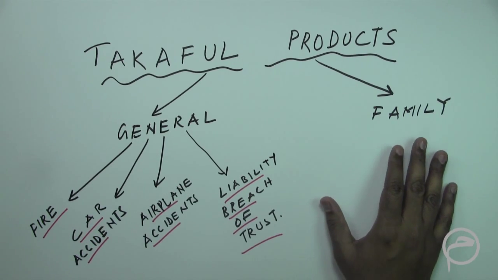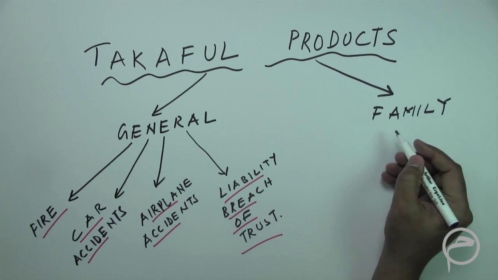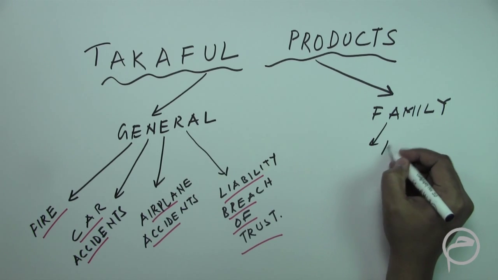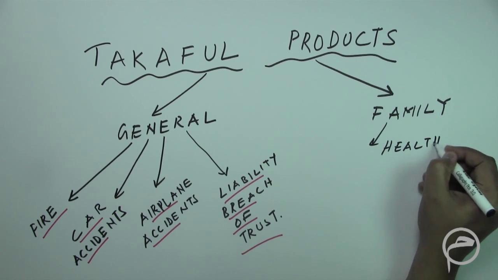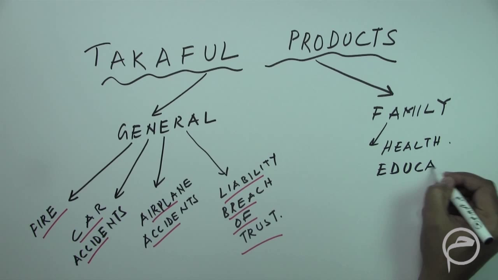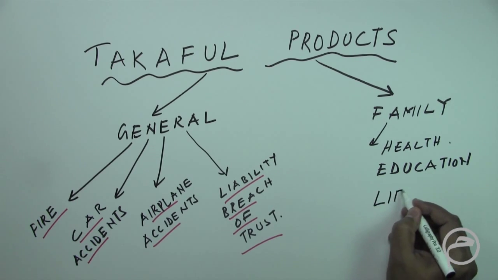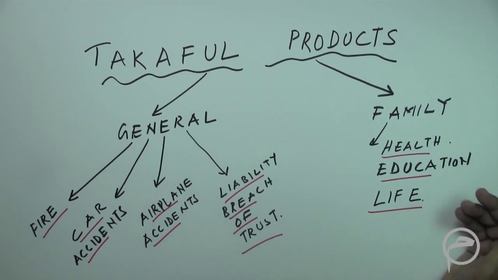On the other hand, for example, the family Takaful includes, for example, health, education, and life, right? The duration for these is generally long term.